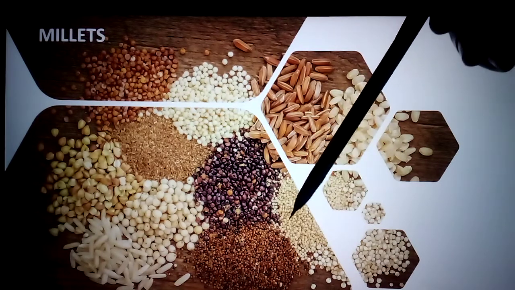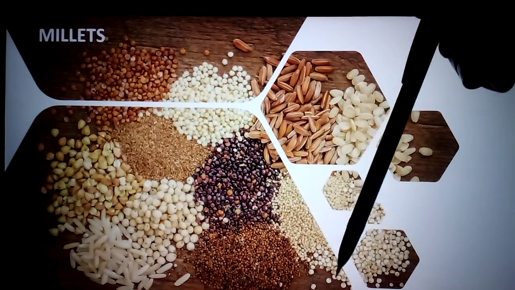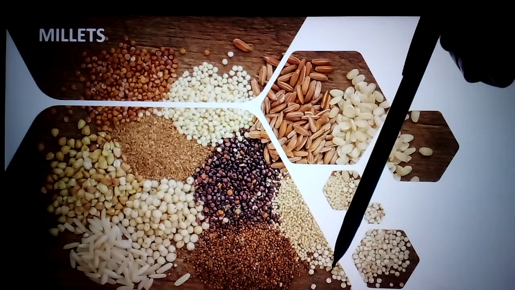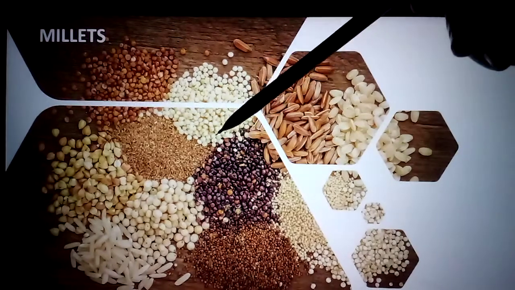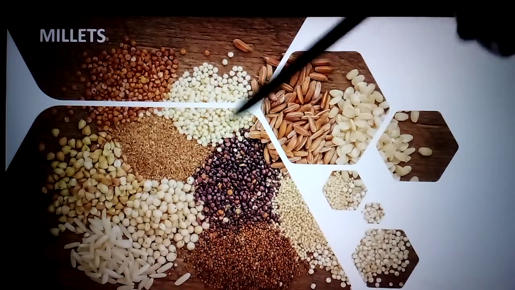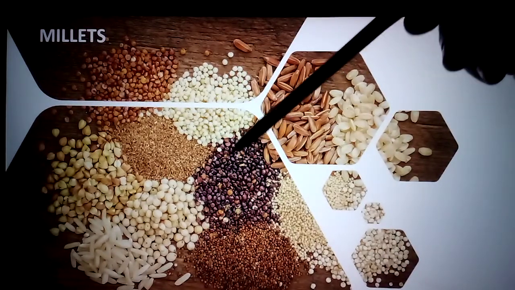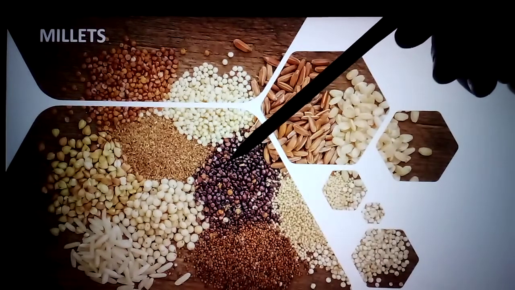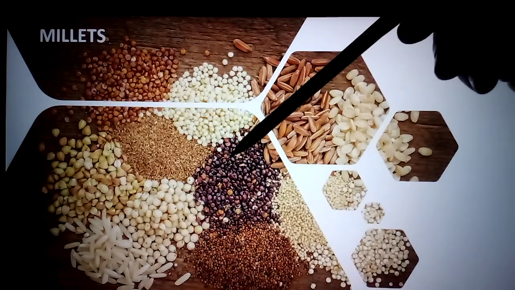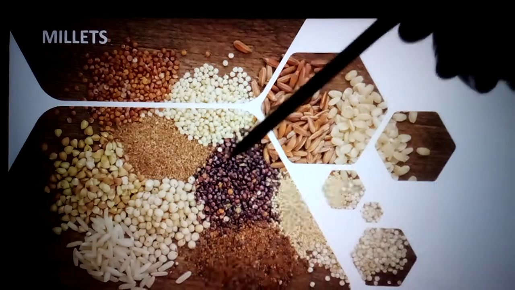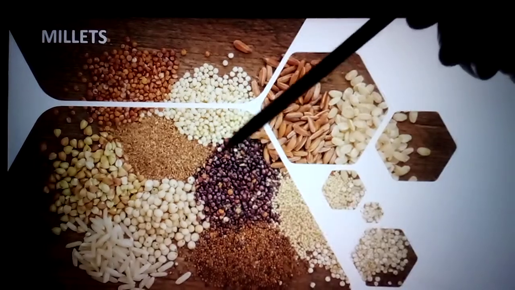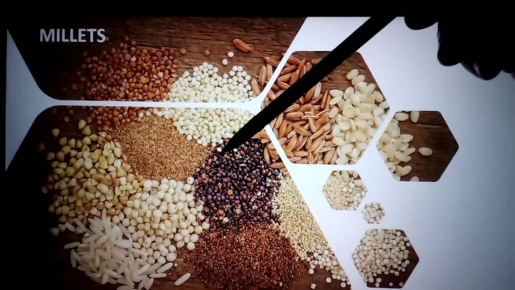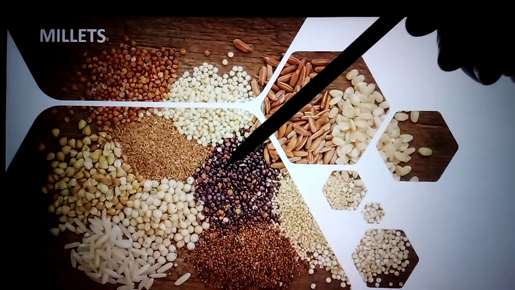Here, we discussed already rice and wheat. They require more water and rainfall, but these millets don't require much water. Even with less water they can grow, in dry regions. And the paddy requires alluvial soil, fertile soil, but the millets don't require fertile soil.